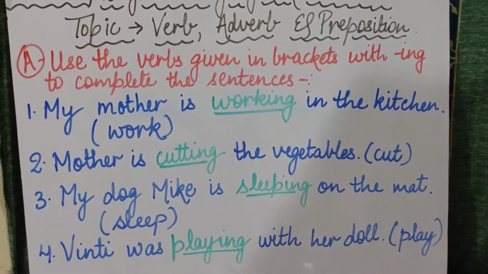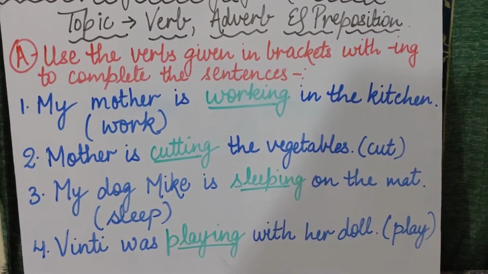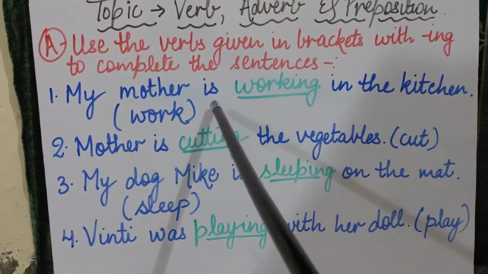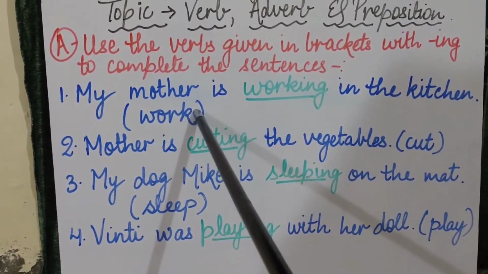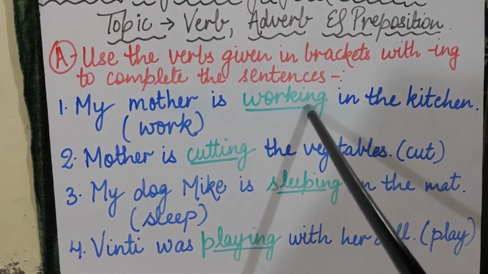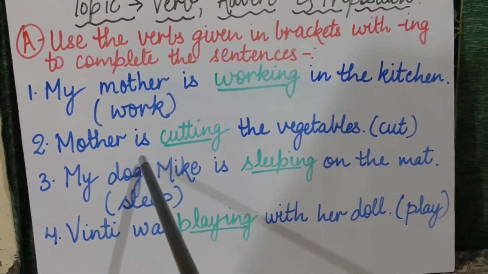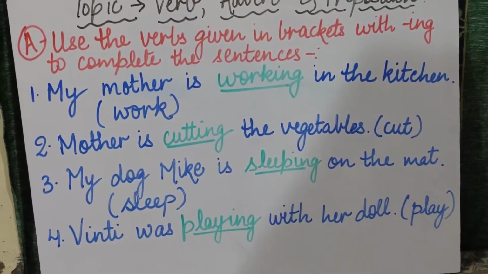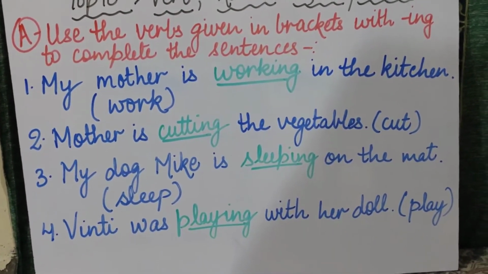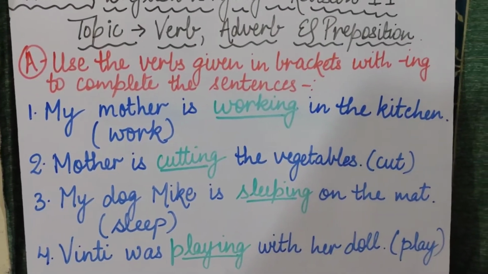Now once again I am repeating this exercise. Children, listen to it very carefully. My mother is working in the kitchen. As the verb word was work, so we will be using working here. Okay. Mother is cutting the vegetables. My dog Mike is sleeping on the mat, and Vinti was playing with her doll. So I hope this topic is clear to you all.